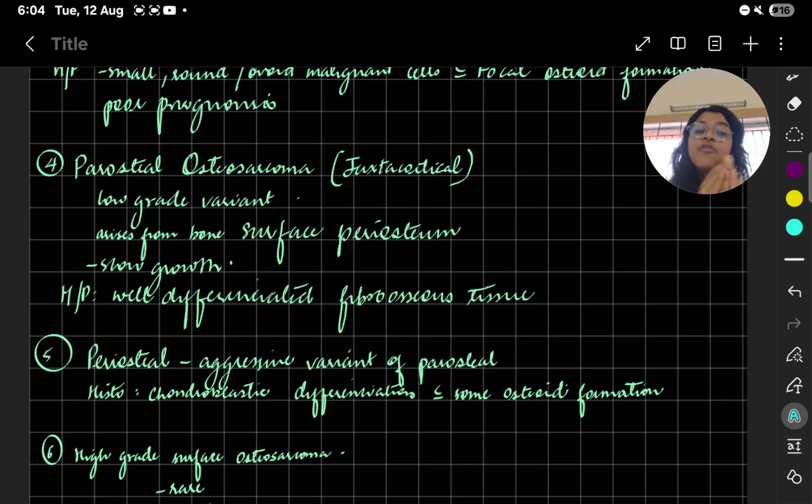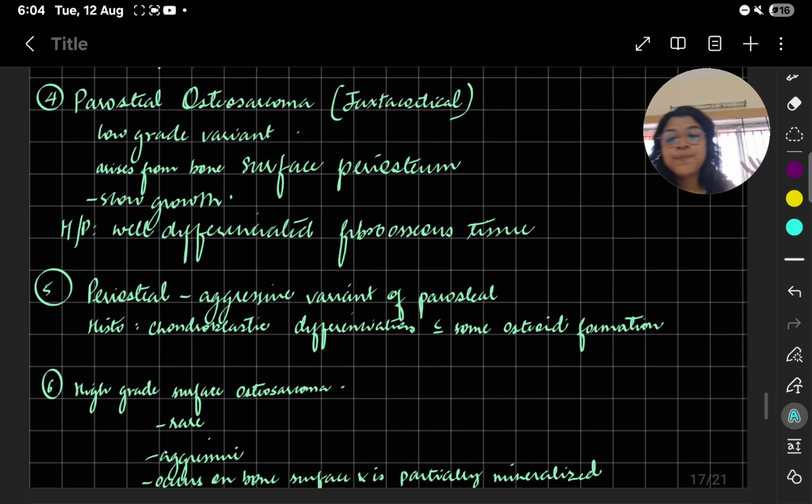And if you talk about the histopathology, it's very well differentiated. Fibroosseous tissue units. Fibers everywhere and osseous, osteoid. When you learn fibroosseous lesions, we will learn about fibroosseous tissue also. Okay, we have a whole chapter about it.